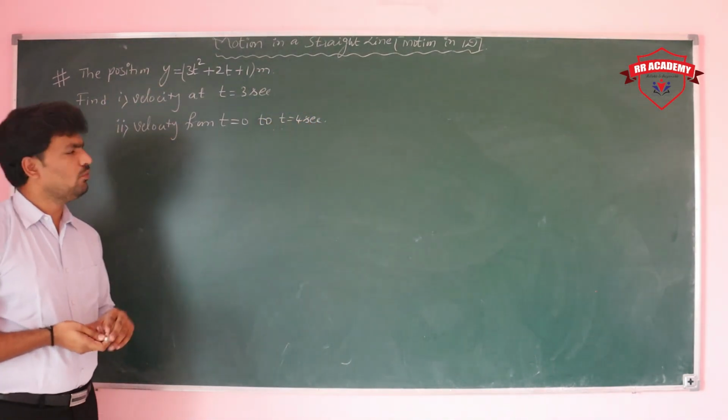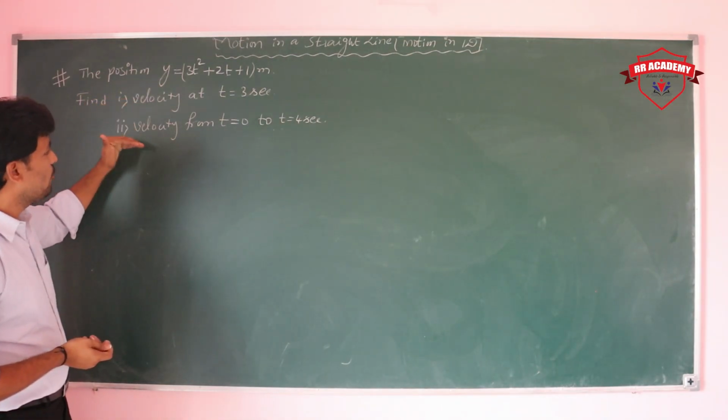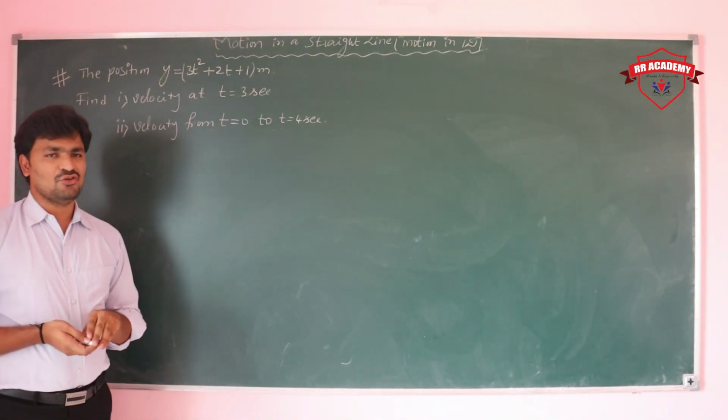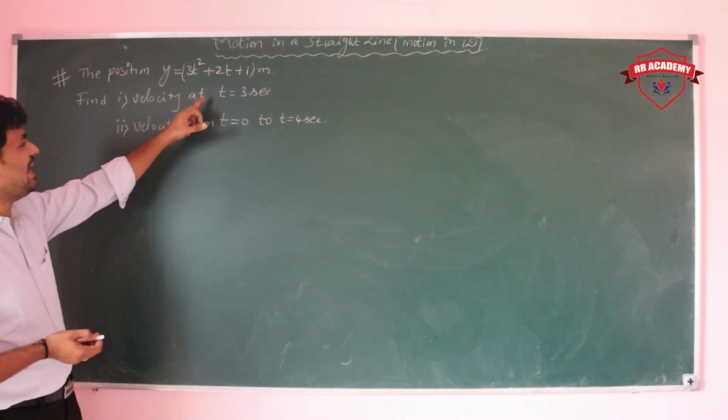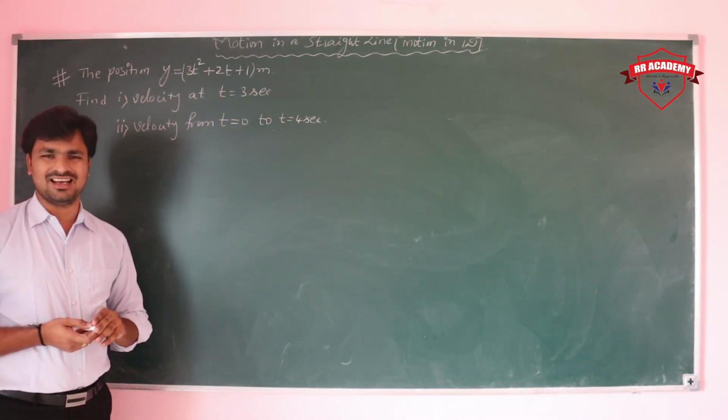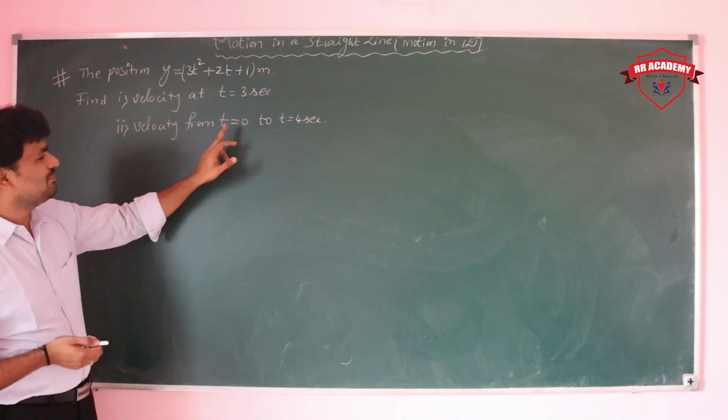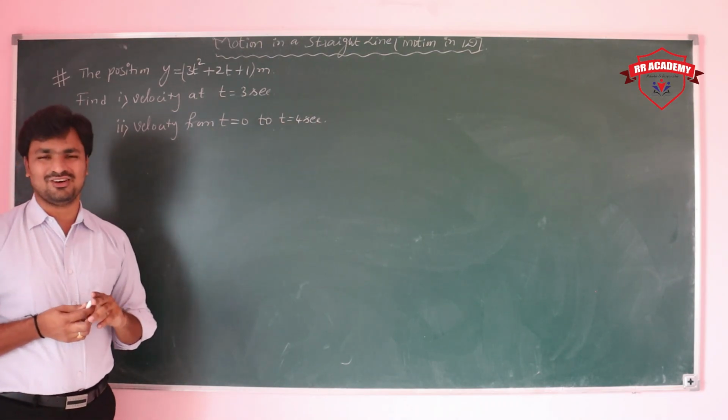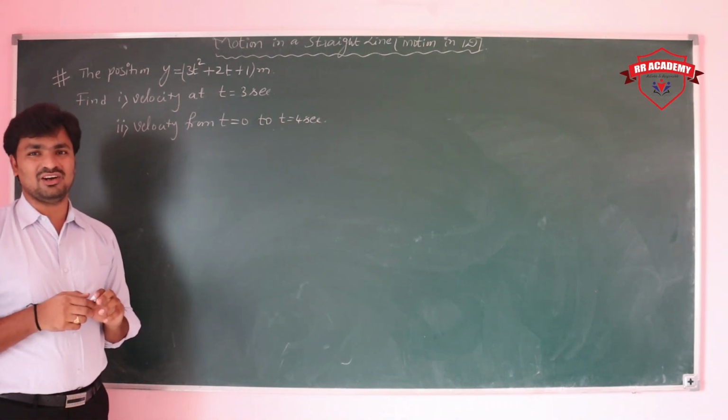So what is the first condition and what is the second condition? First, they are asking the velocity at t is equal to 3 seconds. Next, the velocity from t is equal to 0 to t is equal to 4 seconds. What is the meaning of that?